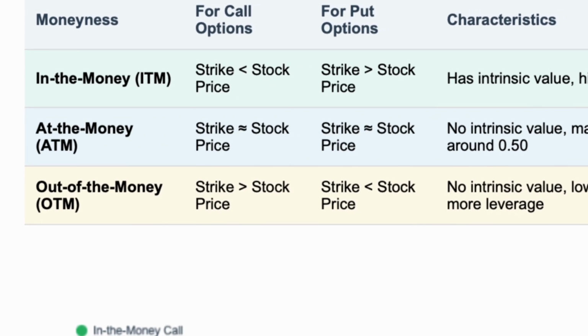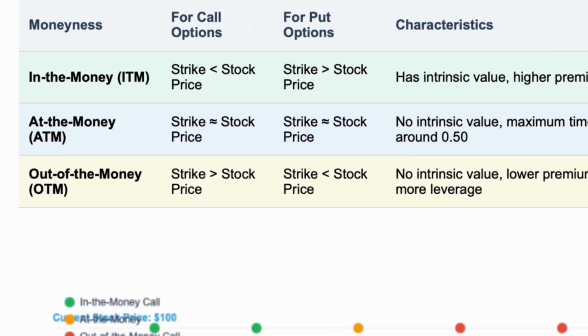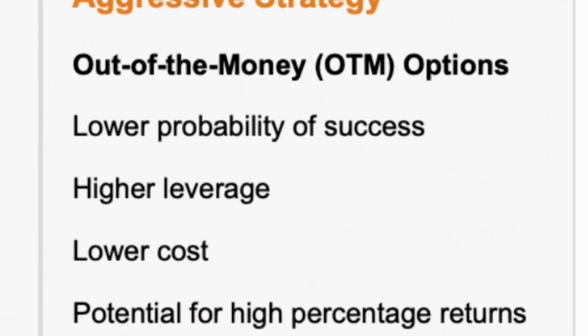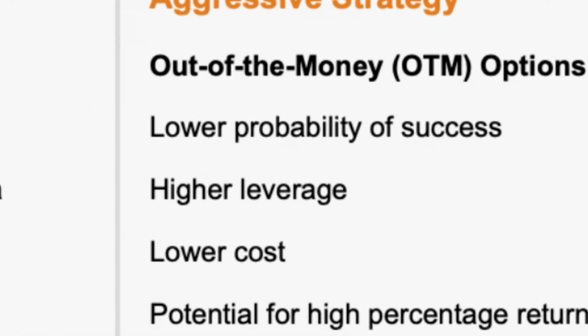Those categories make sense. Can you walk us through some examples of how different strike prices might be used in actual trading strategies? Sure, let's say Apple is trading at $150. If you're bullish and expect a large upward move, you might buy a call with a strike price of $155 or $160. It's cheaper than an in-the-money option, but requires a stronger move in Apple to become profitable. This gives you more leverage but a lower probability of success.